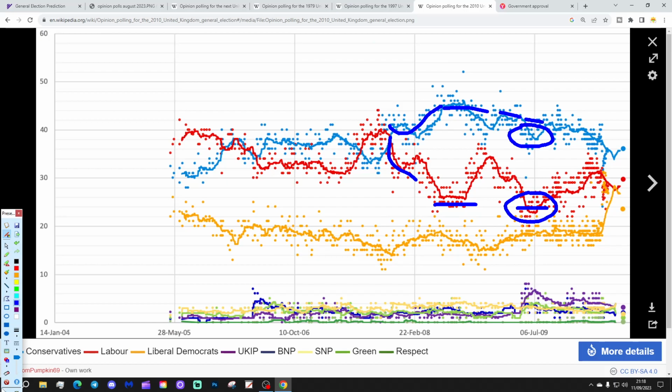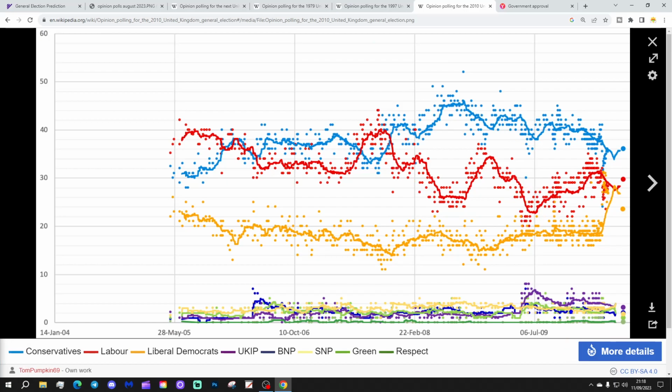Now, we did see a swing back, though, to the Labour government through early 2010. So it took a while for it to become obvious, but you can actually see from around the very lowest point for Labour, which was like July 2009, the trend line for Labour does lift up very, very gradually, and the Conservative trend line does drop very, very gradually. It becomes more obvious from around here, I think, which is like January 2010, that's when we see a more obvious narrowing of the polls.